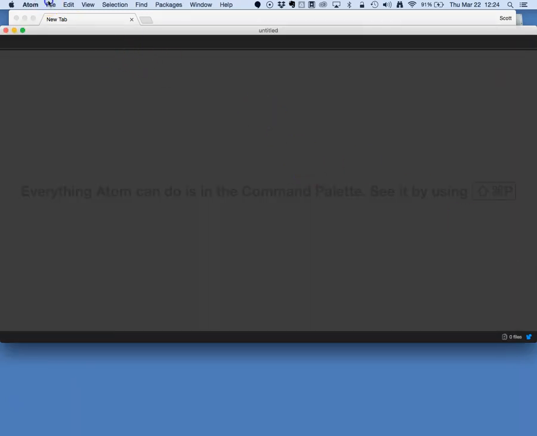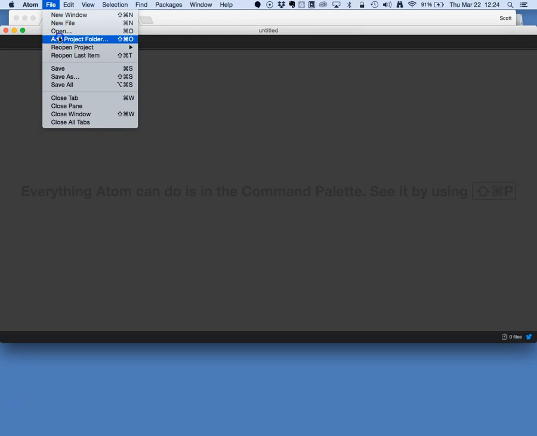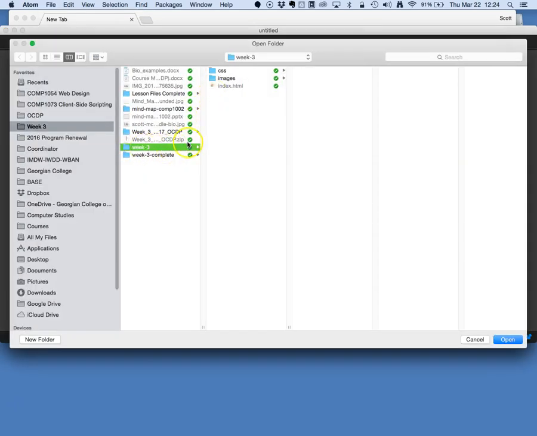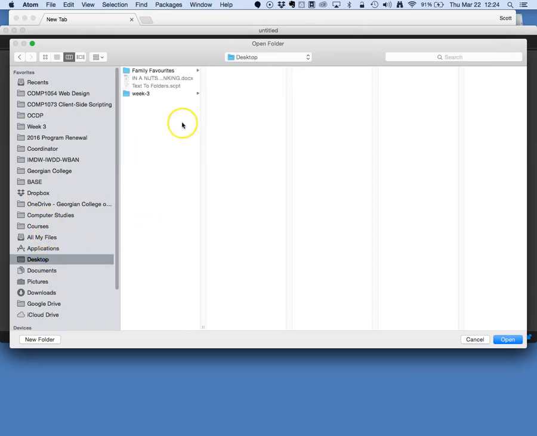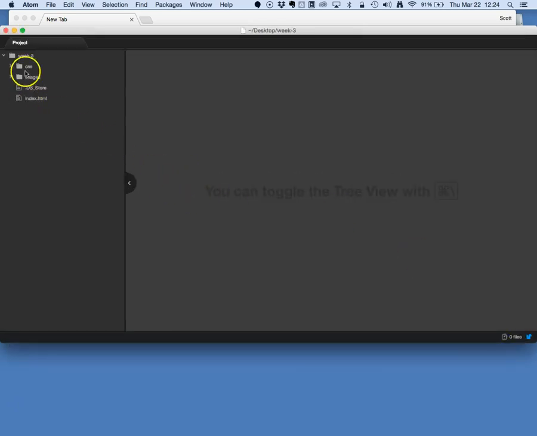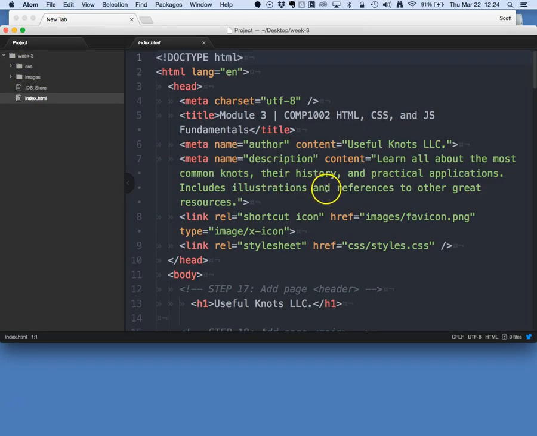Okay, so week 3, I'm going to add a project folder here. I've downloaded the week 3 files from Blackboard, and we should have a CSS folder, an images folder, and an index template. So I'll open up the folder in my code editor and open up index.html.